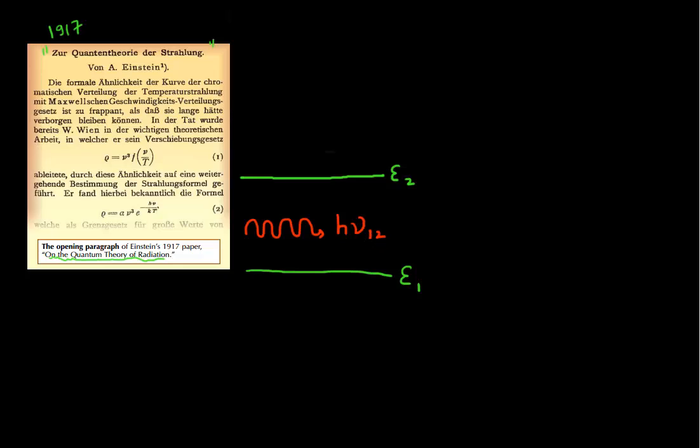So the very first thing that he said can happen is that these photons can get absorbed by these electrons which are present at the energy level E1, and this electron will take that energy and go to the energy level E2. And he said that the probability of this happening should be proportional to the number of electrons I have in the energy level, N1.